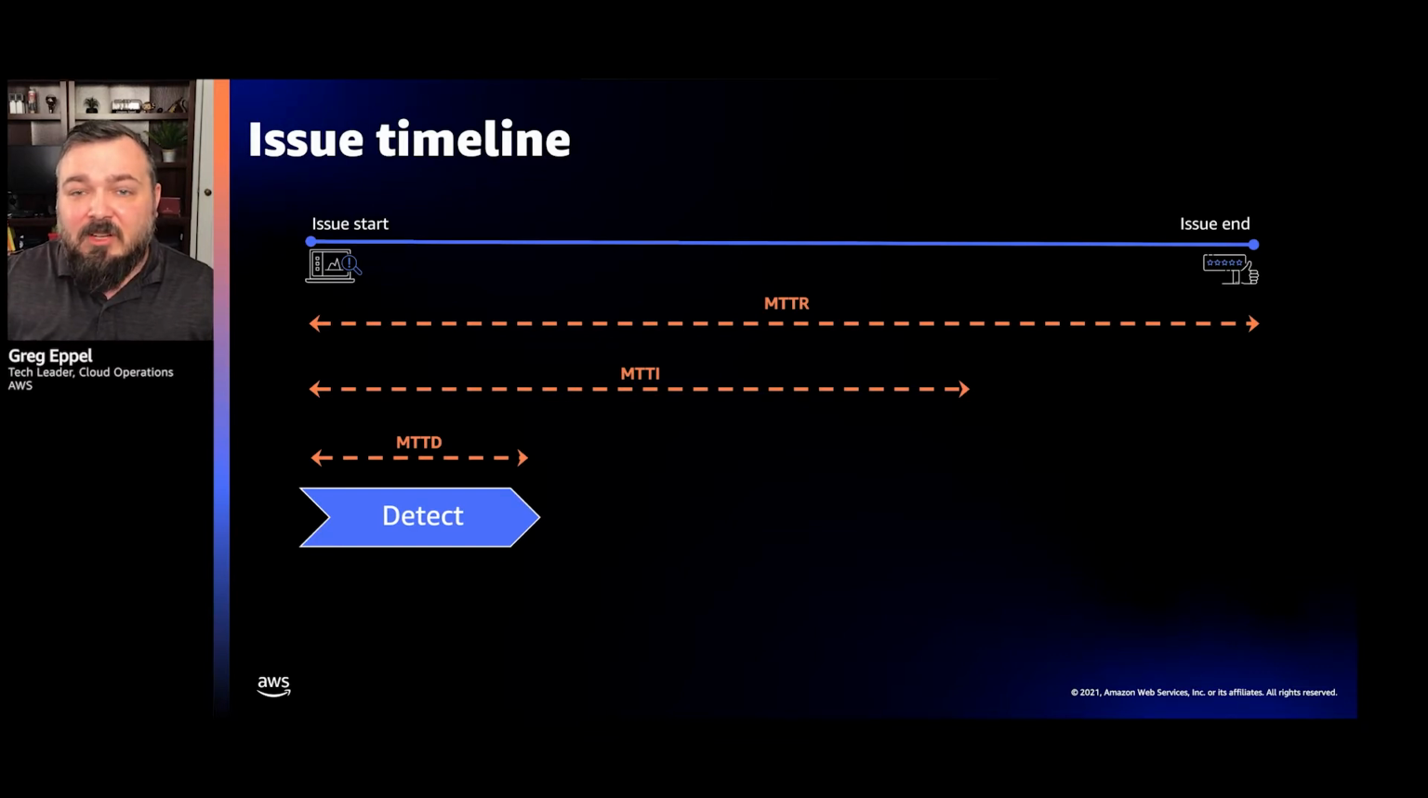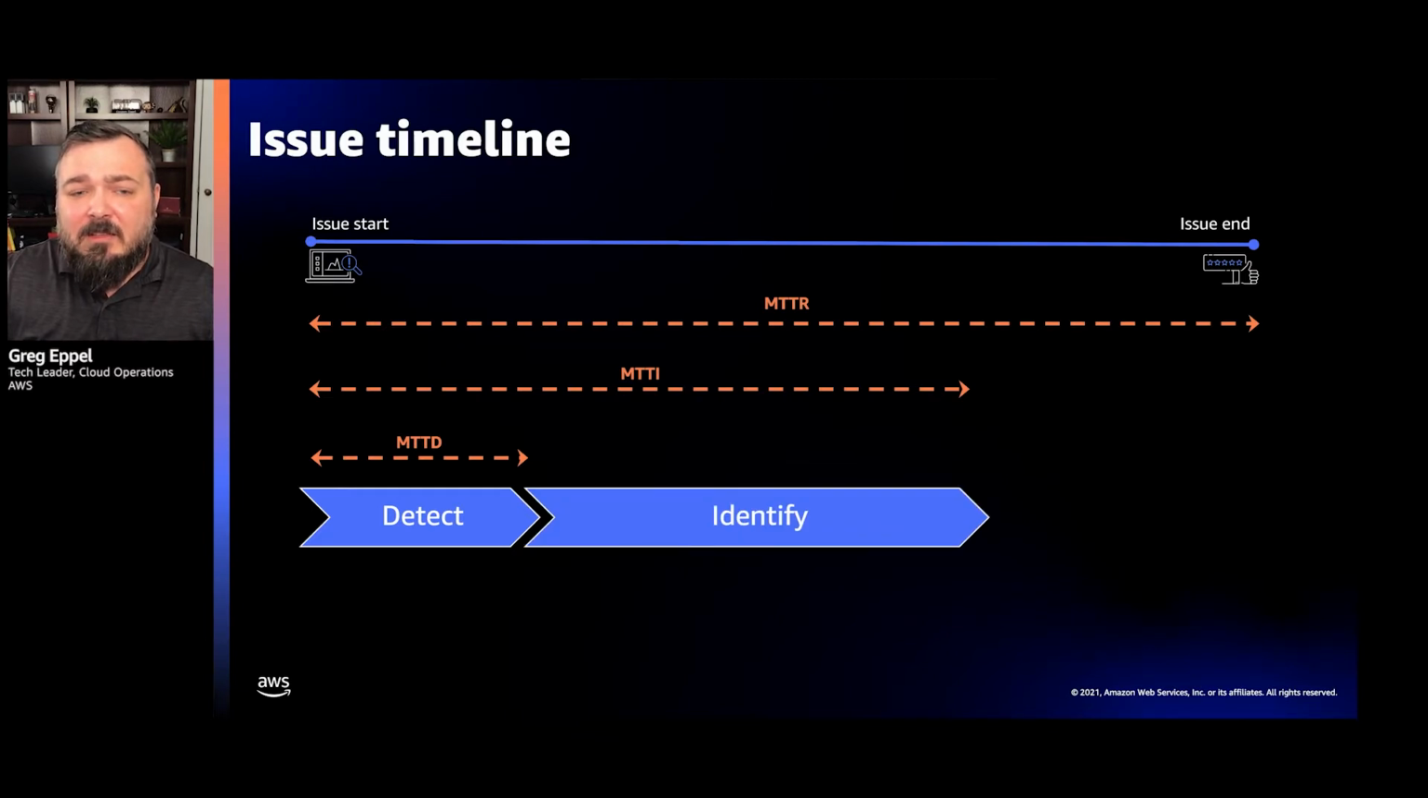This is typically an alarm. Hopefully it's not your customer phoning you or emailing you saying there's an issue. So hopefully you have systems in place, alarms, synthetic testing that will tell you there's an issue. Then you move in. Once you've detected an issue, you move into the identification phase.